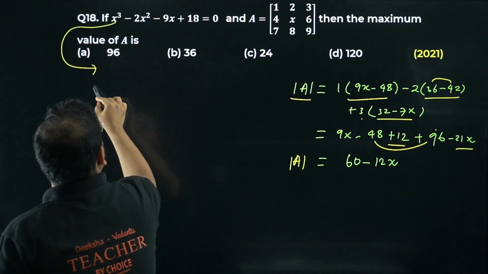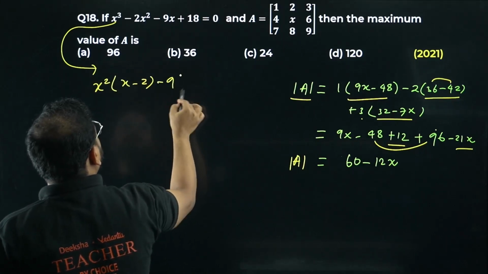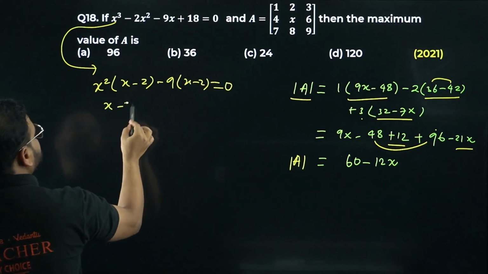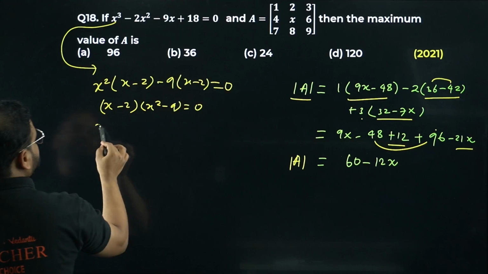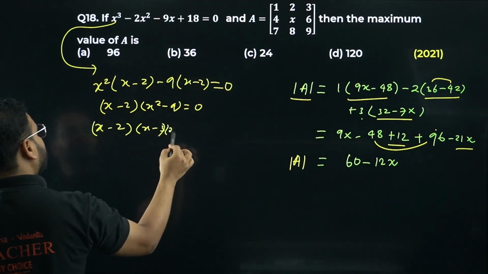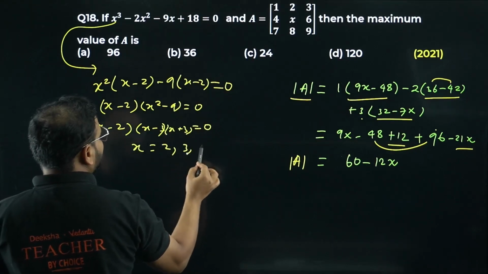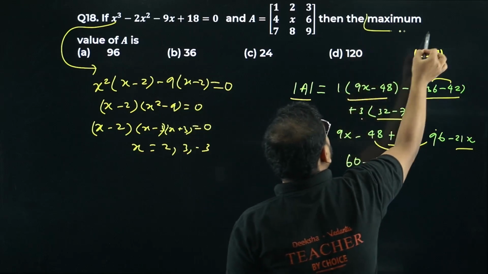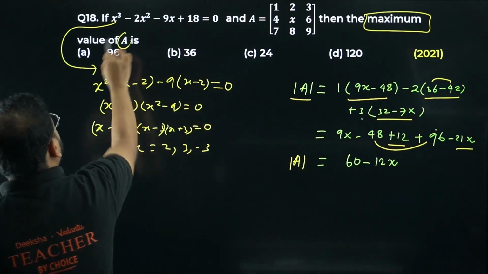Can you factorize it? Yeah, I can take x square common, I get x minus 2. Here you take 9 common, you get x minus 2. So I get x minus 2 and x square minus 9. Factorize this once more, I get x minus 2, x minus 3 and x plus 3 equal to 0. It means the value of x is coming as, please check, 2, 3 and minus 3. What are they asking? Maximum value. They are asking us the maximum value of the determinant of A.